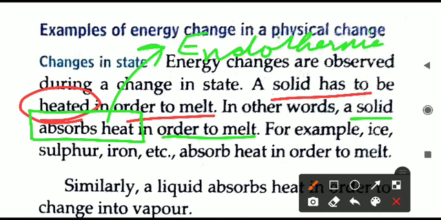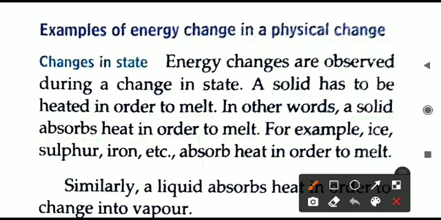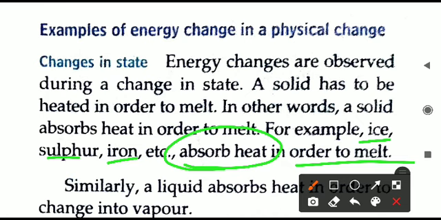So when a solid changes into liquid, it will change only on heating. That means the solid particles or the molecules present in the solid substance are absorbing the heat energy. And if they are absorbing the heat energy, that means it is an endothermic change. So when any solid substance like ice, sulfur, iron is absorbing heat and melting, an endothermic change is happening.